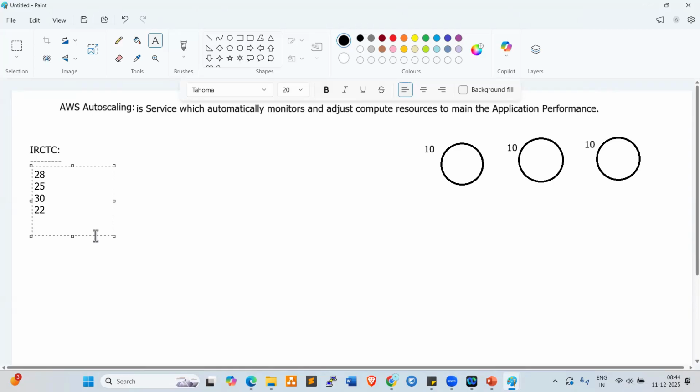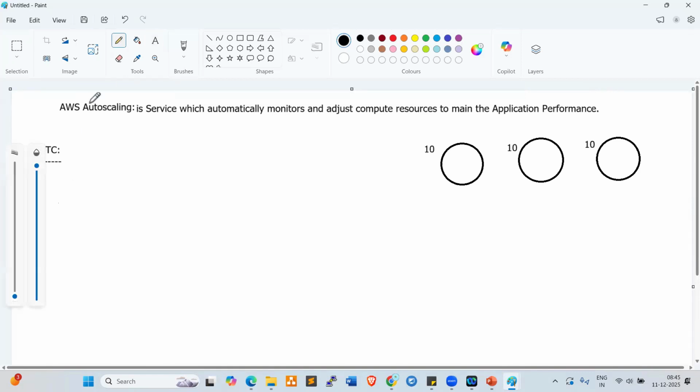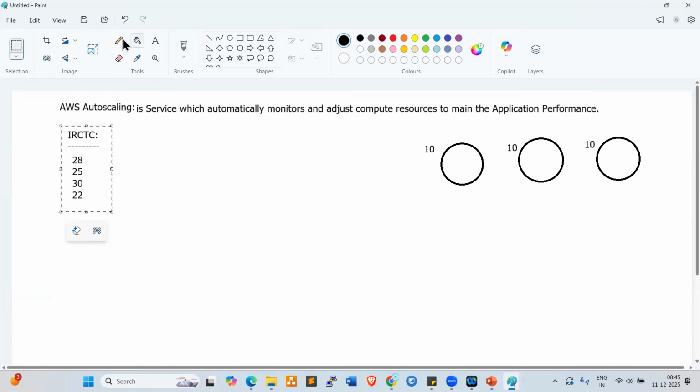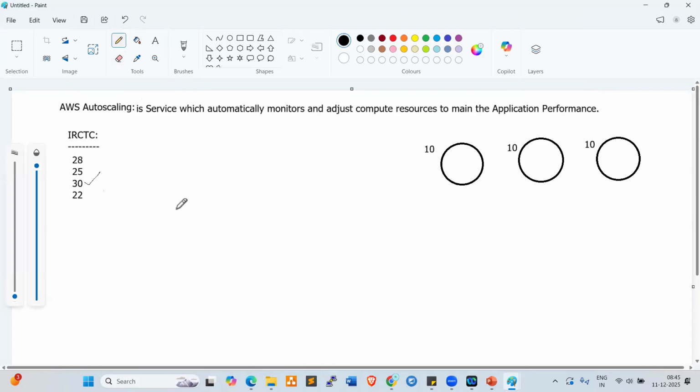Based on the last 4 months of historical data, they check the highest requests. The highest is 30. That is why they created 3 servers: 3 into 10, 30 requests. The servers can easily handle 30 requests. For example, we get thousands of requests to the servers. In normal time, we can easily book the ticket.